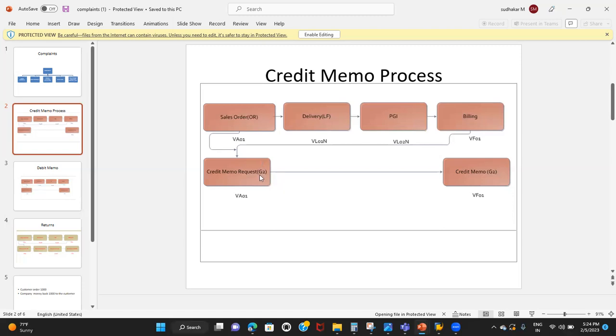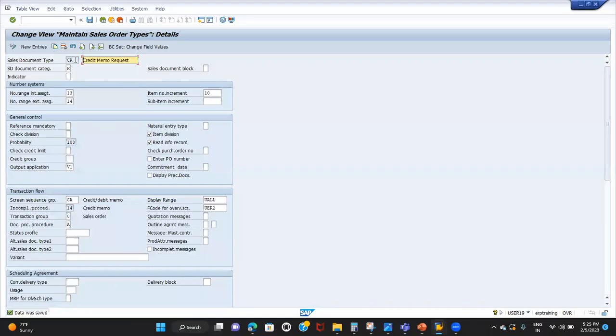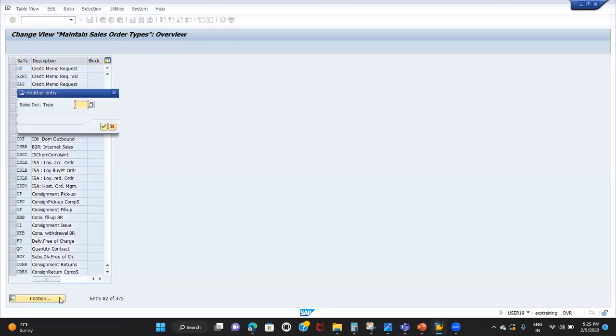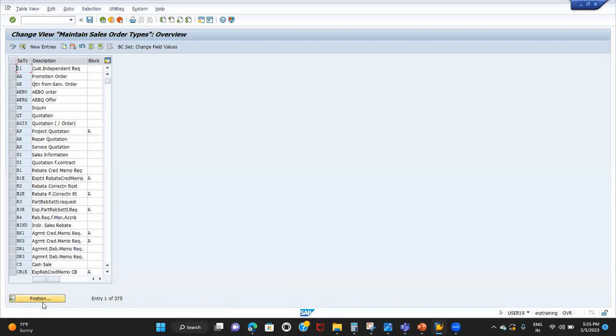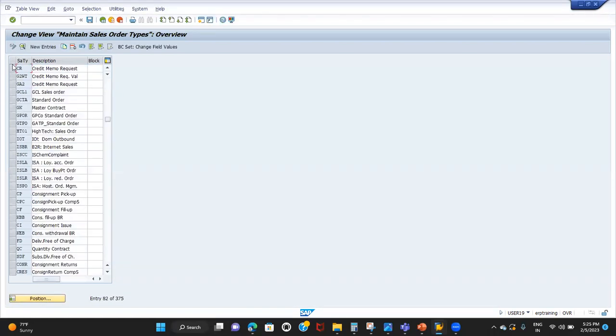Now we are going to see the settings of create more requests G2. Why is the system behaving differently than a regular order? So that we are going to see now. So sales document type settings, right? So Vivo V8 CR. I selected the CR, create more request. Even if you select G2, it will open the same thing. See, if I select G2 also, it will take you to CR only. Both are same.